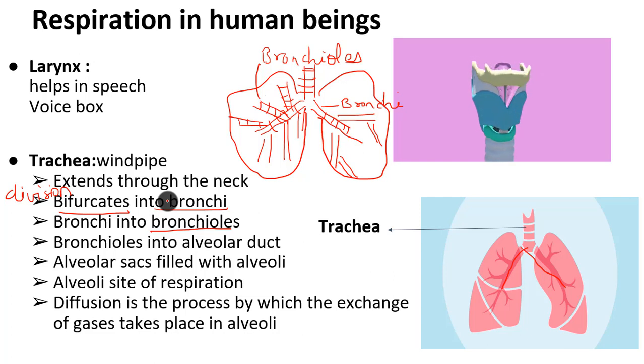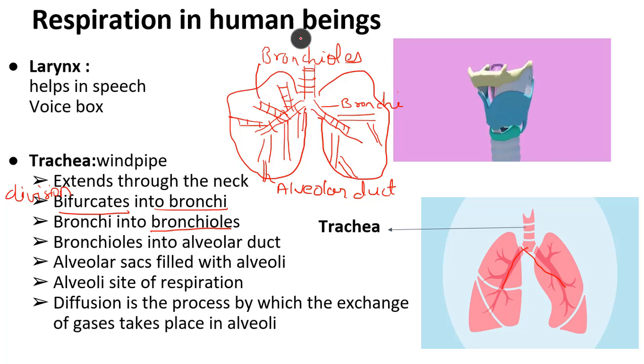Will this tube remain as it is, or will they be divided into thinner tubes? Yes, they are divided into the thinnest tube. The thinnest tube which arises from the bronchioles is said to be alveolar duct. Please don't get confused; as you revise and think, you will understand. So longer tube, smaller tubes, bronchiole.